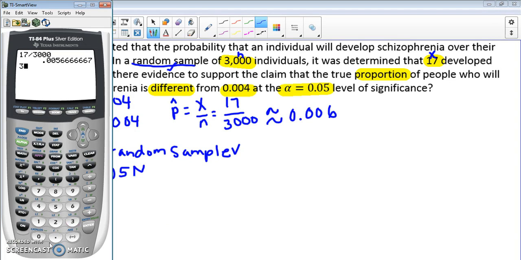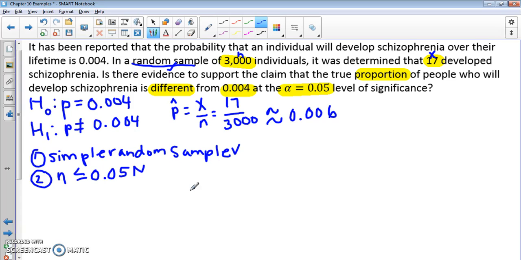So if we look at 3,000 divided by 0.05, then that would be 60,000 would have to be our population size there, and we're looking at that, so we're good to go there. So that's either our condition, or we can say that the sampled values are independent. So we're good to go in that condition.